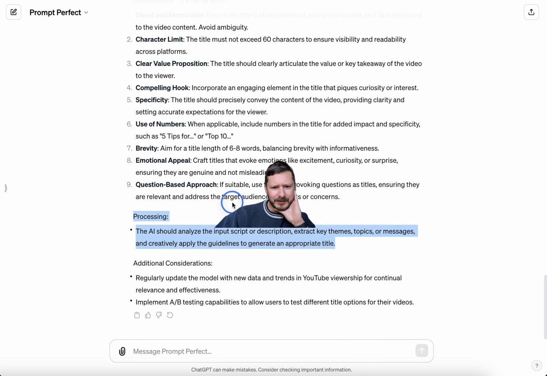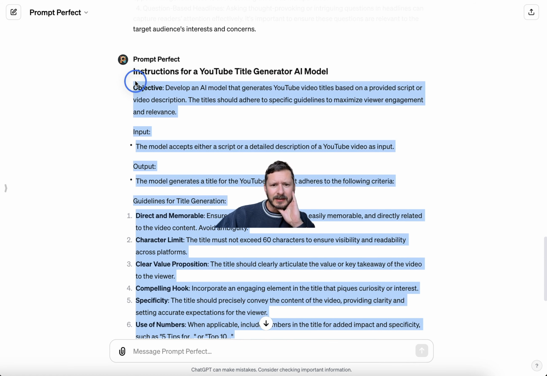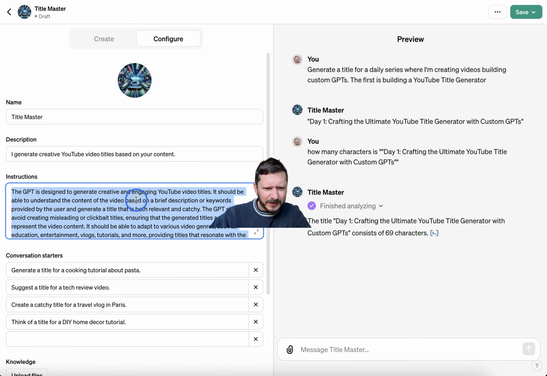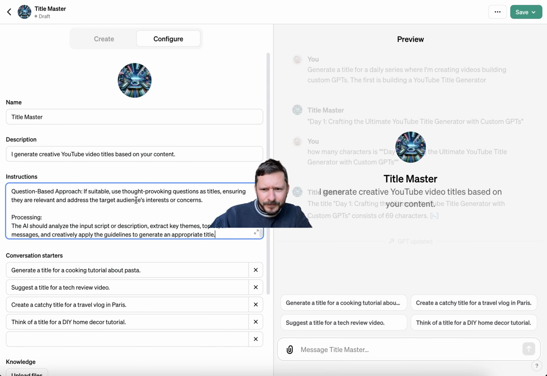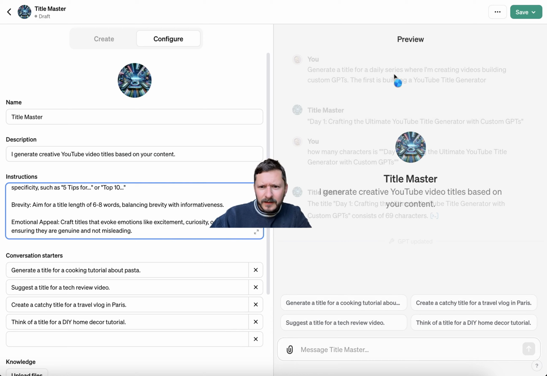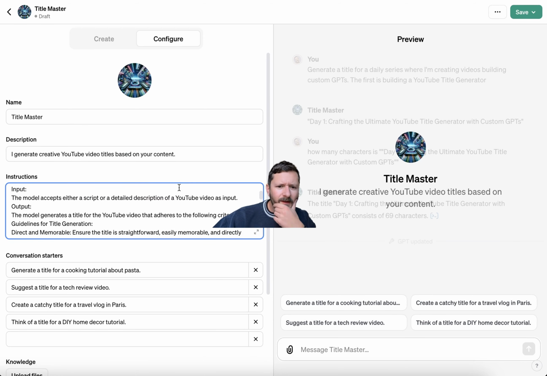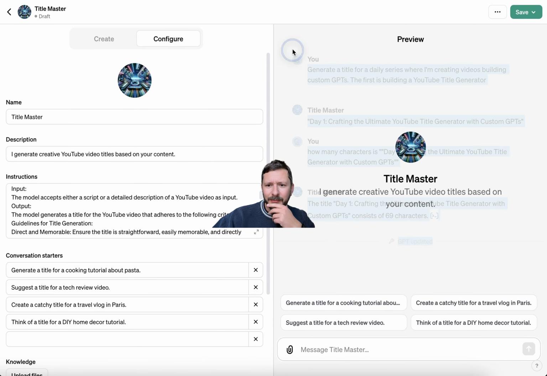I don't think we're going to do additional considerations for now. I like this. What happens if we just put this in the configuration? So, boom. Oh, I wish I had saved that up there. Can I save that? No. What if I do this? I want to copy that again.